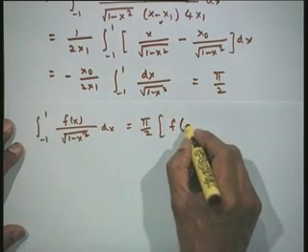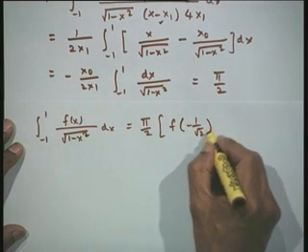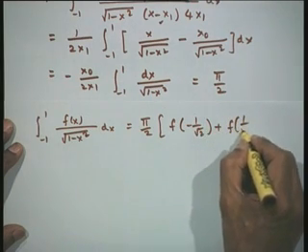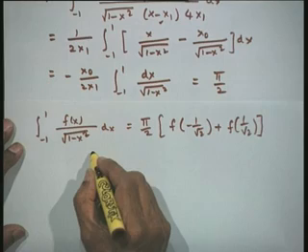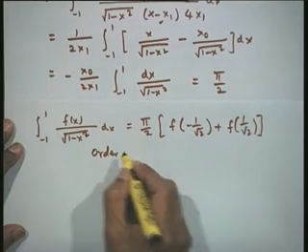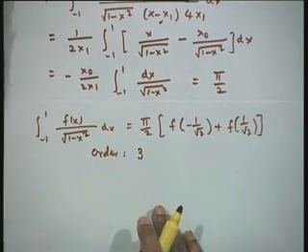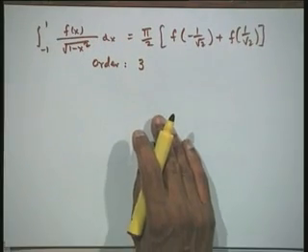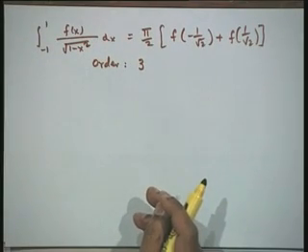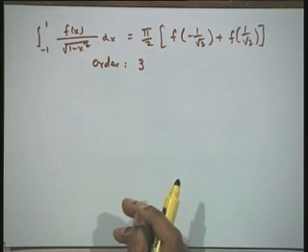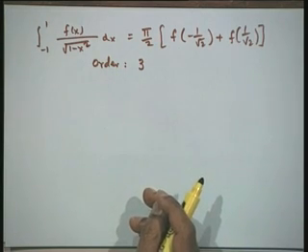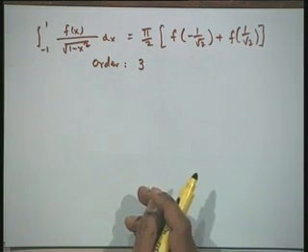into f of minus 1 upon root 2 plus f of 1 upon root 2, and the order of the formula is 2n plus 1, that is equal to 3. The order of the formula is 3. So it is going to integrate exactly polynomials of degree less than or equal to 3. Again we can compare with the Simpson's rule, wherein we have 3 points and they are equispaced points, and here we have relaxed that condition, therefore we are able to get a higher order formula.